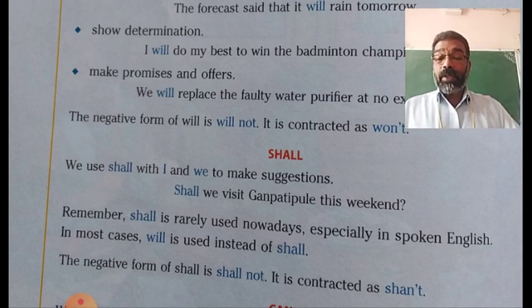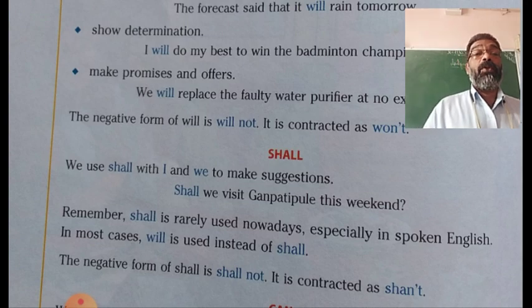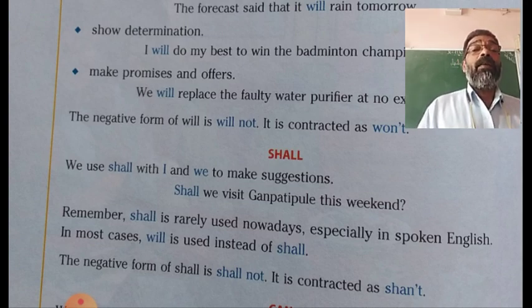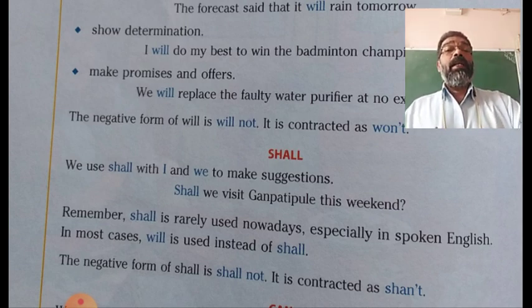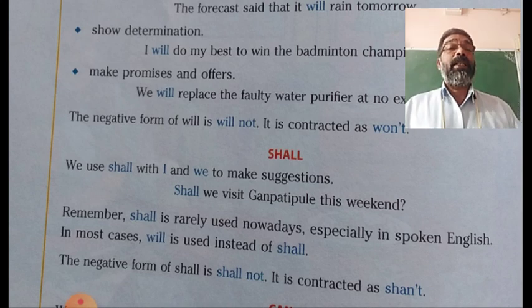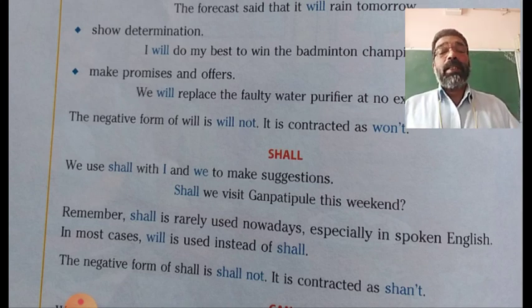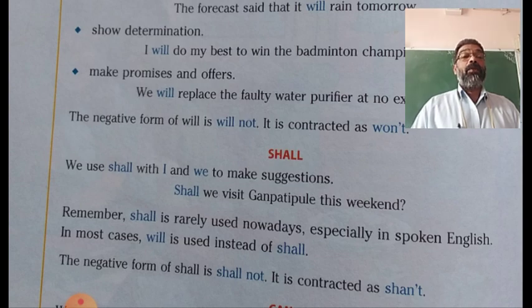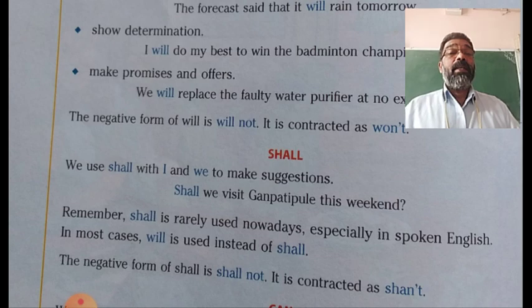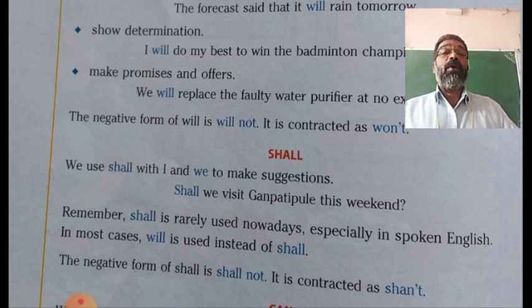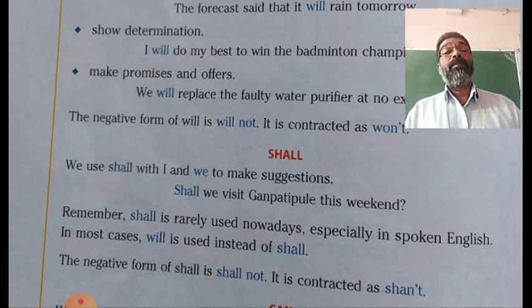But according to the grammar, we are supposed to use shall when the subject is a first person pronoun, that is I or we. The negative form of shall is shall not. Shall not can be contracted to shan't, S-H-A-N-T, shan't.